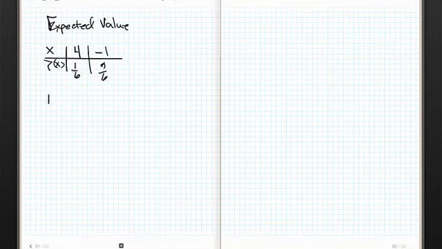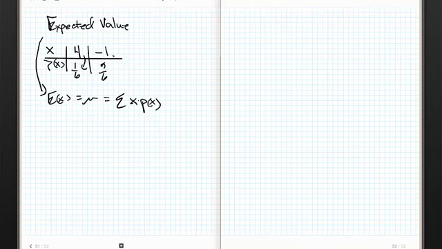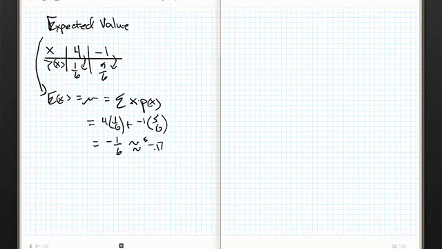Now, the expected value of the game, this is sometimes written as E of X, is actually the average value of the game, which is the sum of X times P of X. So in this case, all I have to do is multiply this times this, and this times this, and add it. Now watch what happens. 4 times a sixth plus -1 times 5/6, and I end up with -1/6, right? Which is approximately equal to -17 cents, more or less. It's about what a sixth is, 17 cents.